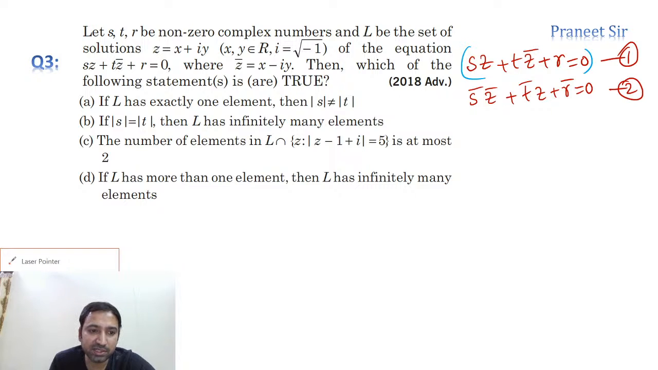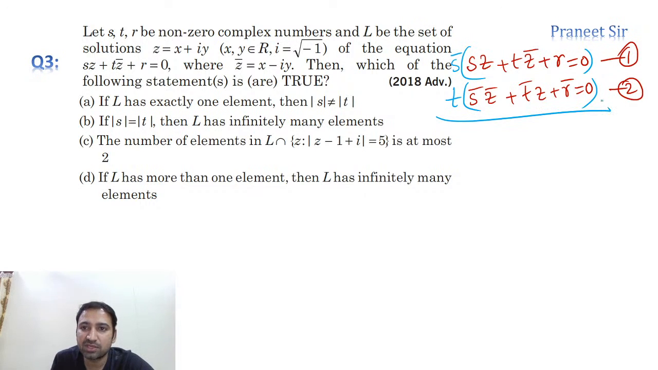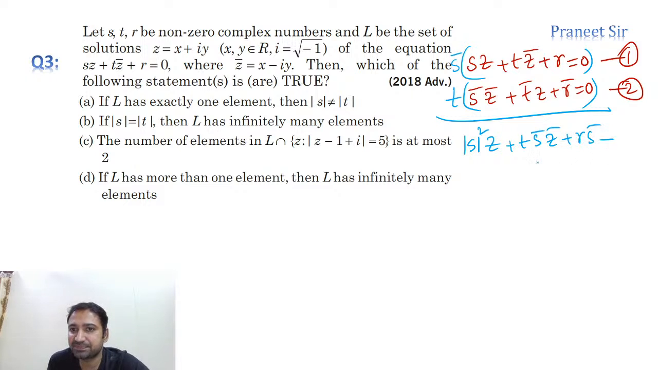This is just a simultaneous equation. So I'm multiplying the first equation with S bar, and the second equation with T, and then subtracting. Clear? So tell me what I get. S into S bar, which is mod S whole square into Z, plus T into S bar into Z bar, plus R into S bar, minus T into S bar into Z bar, minus T into T bar, which is mod T whole square into Z, minus T into R bar, is equal to 0.